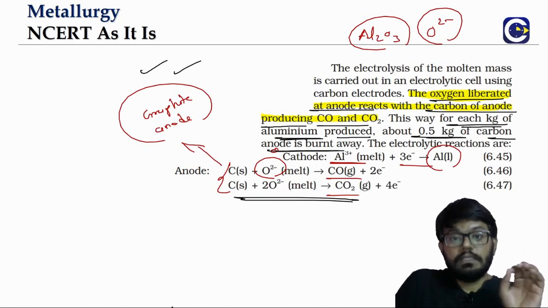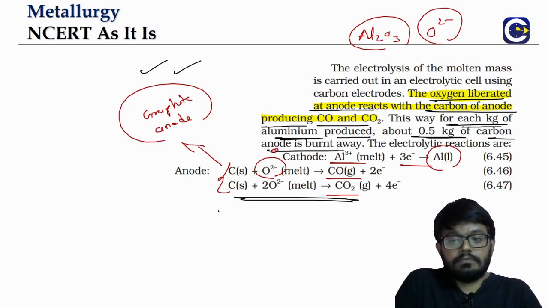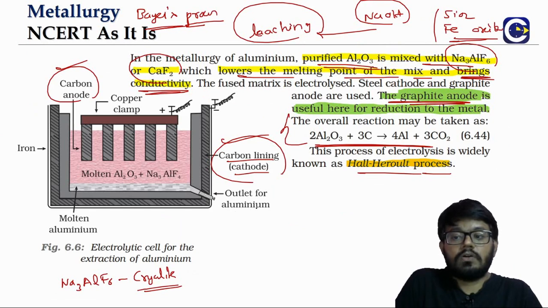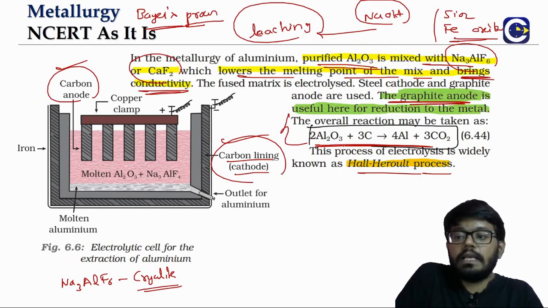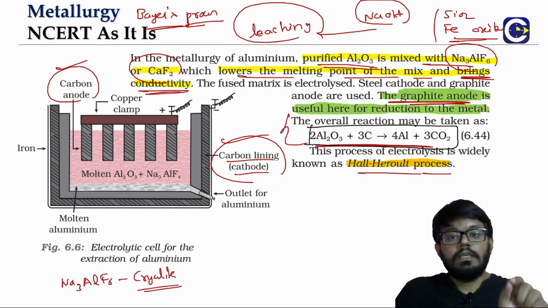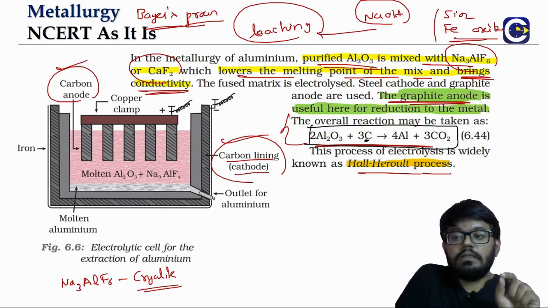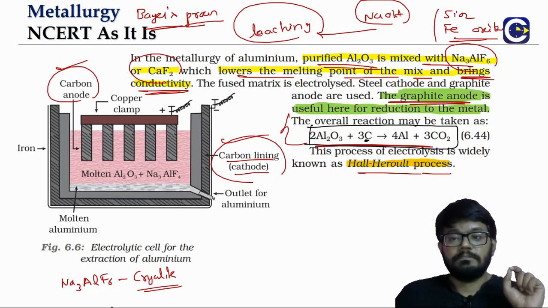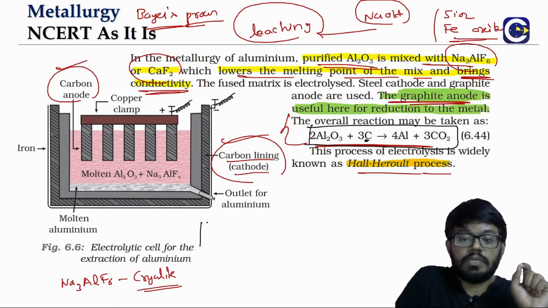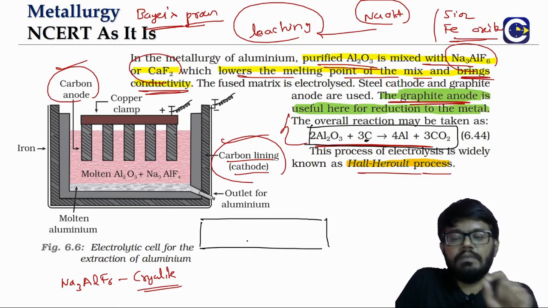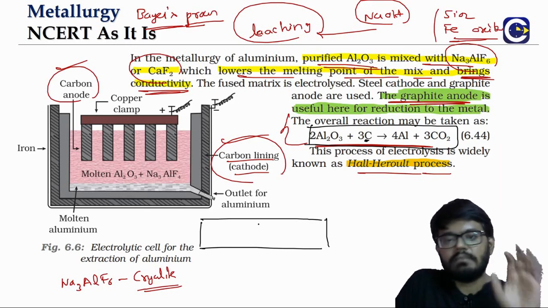Now, if you look at just the formation of CO2, we will be able to get the overall reaction. So remember, the overall reaction that we talked about is the reaction which mentions the aluminum getting reduced along with the carbon of the anode getting oxidized to CO2. This is the balanced equation, and we should keep it in mind. I think in one of the previous year NEET papers they have asked it. Normally we can also balance it. It's not a major thing, but just the idea.